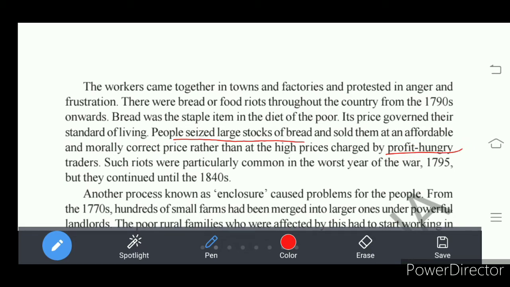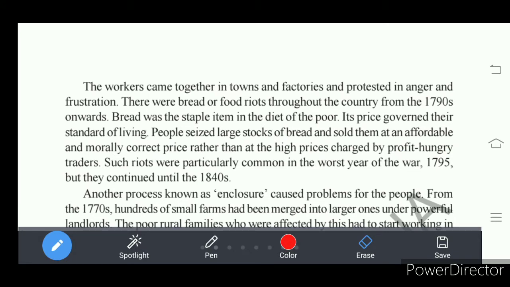Traders aimed to earn profit, understand. They wanted only profit, so they are called profit hungry traders. So their price was very high. The people who seized the large stocks of bread sold it at a much lower price than the price charged by profit hungry traders.